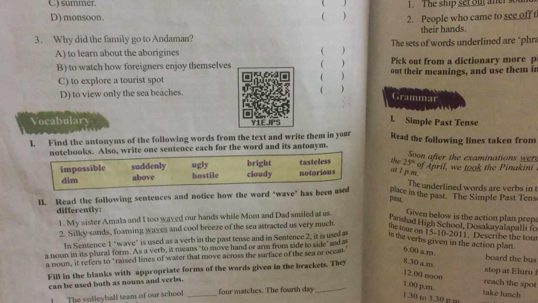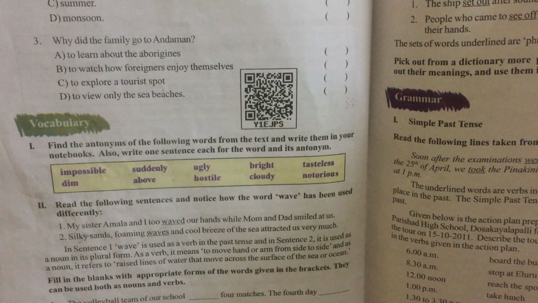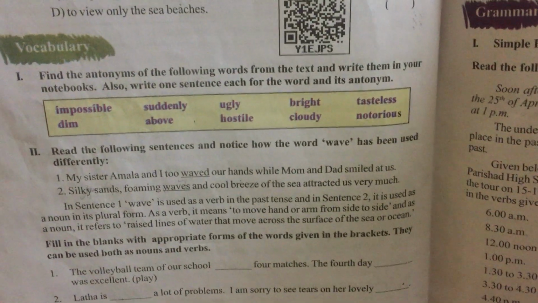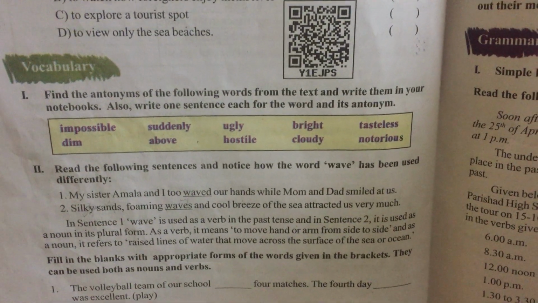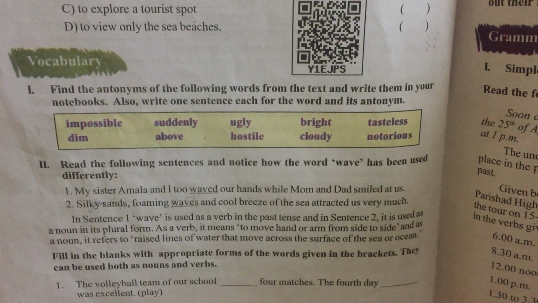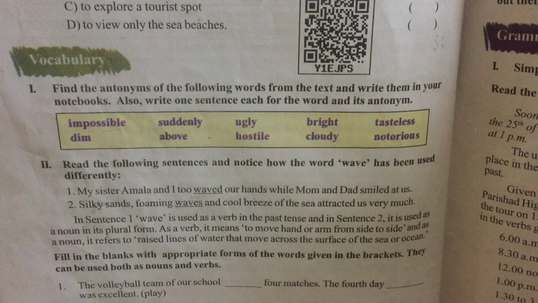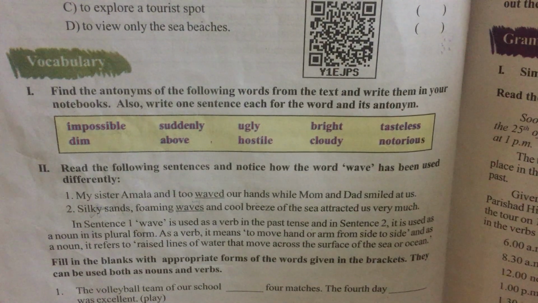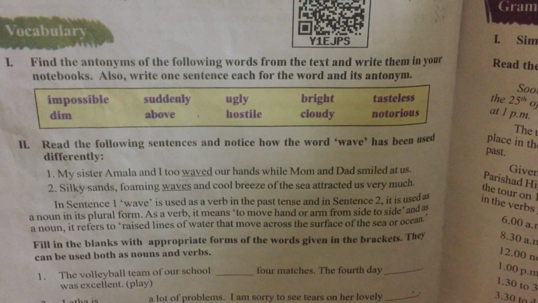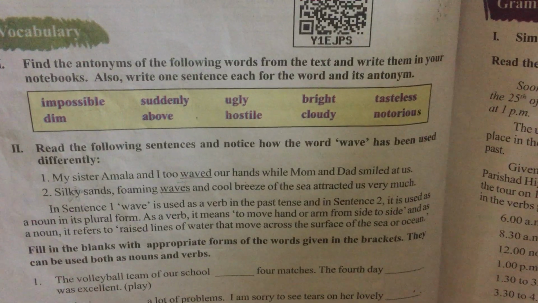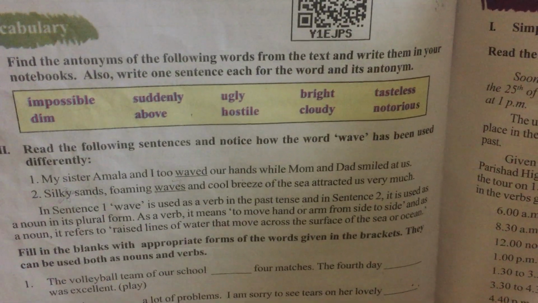Today we are going to look into the second Roman number of vocabulary part. You remember in the last class we finished the first Roman number, which is the antonyms from our textbook. So we already learned about them, and I also wrote them on the board. So today we are going to look into the second one. I will read along and also write the blanks so that you can write them in your textbooks and also your notebooks. Okay, children?